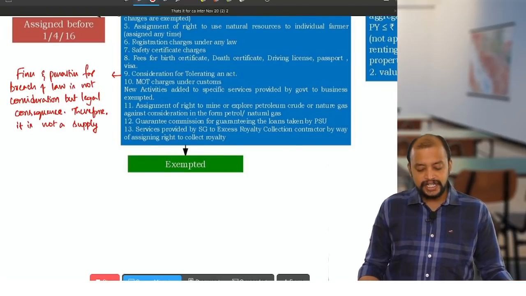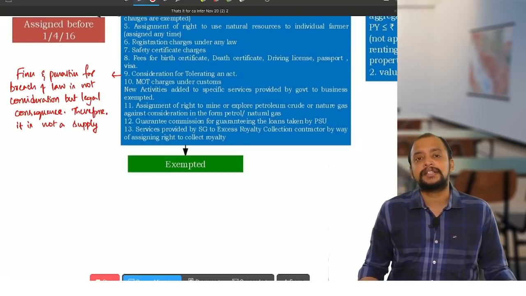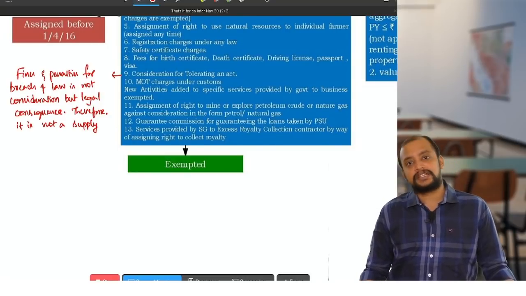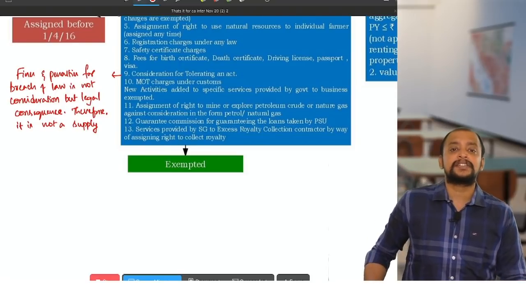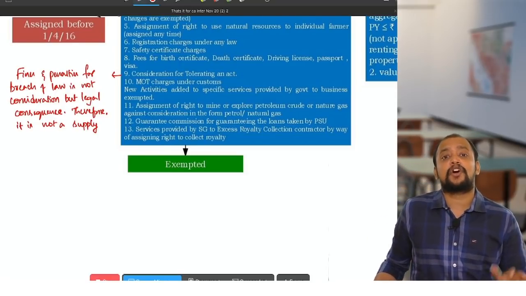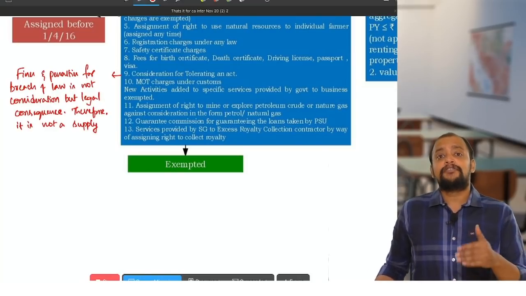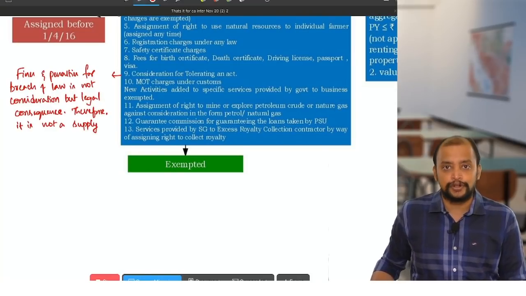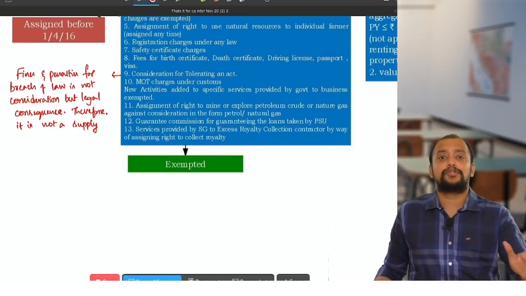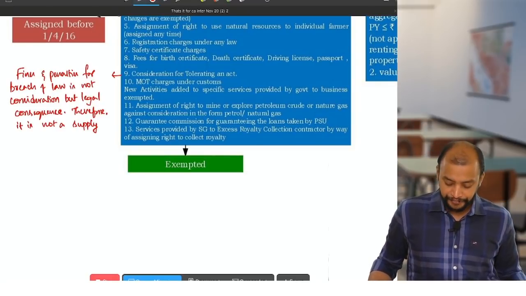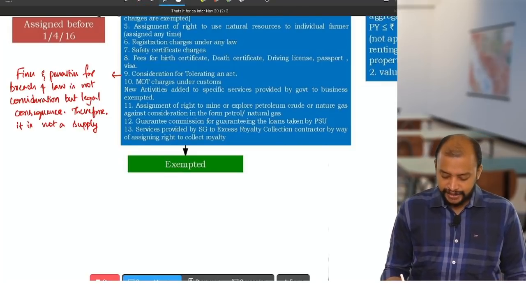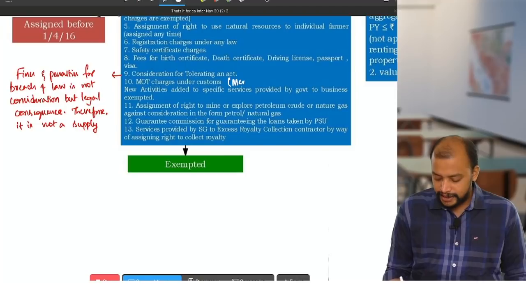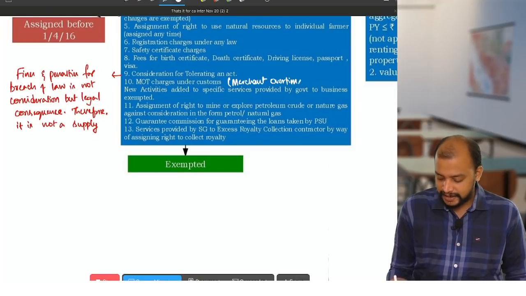Then MOT charges under customs. MOT means merchant overtime charges. This merchant overtime charges will be payable to customs officers because they will be working even after office hours and on holidays for clearing our imported goods and export goods. So therefore these charges payable to customs are exempted. Here I am just writing, MOT refers to merchant overtime charges.